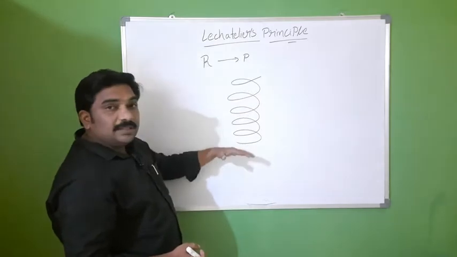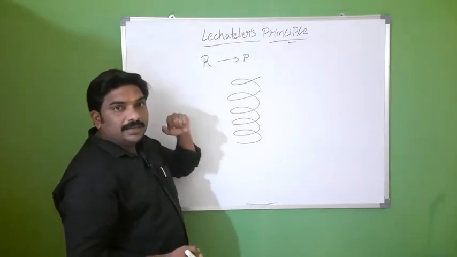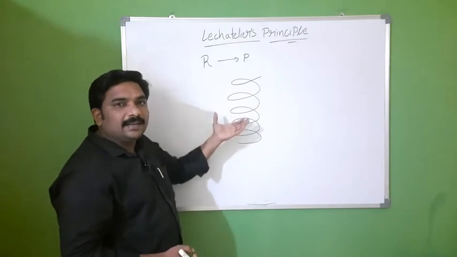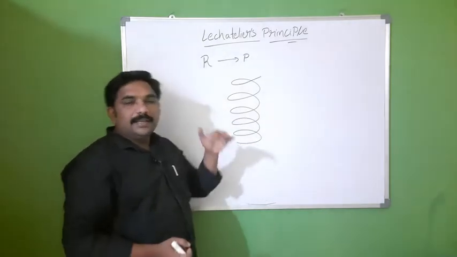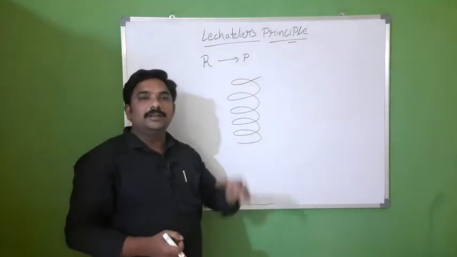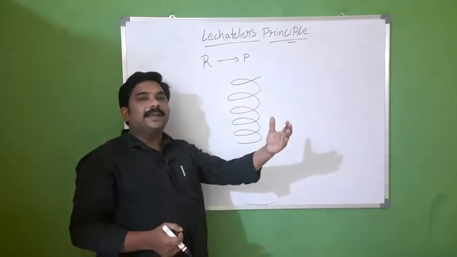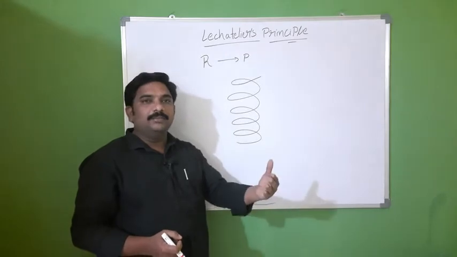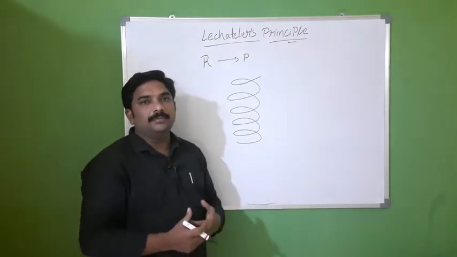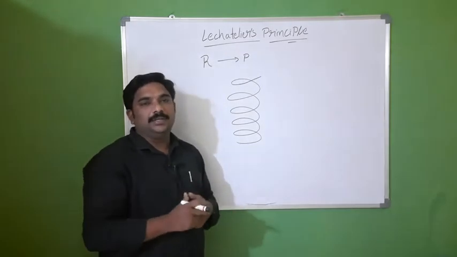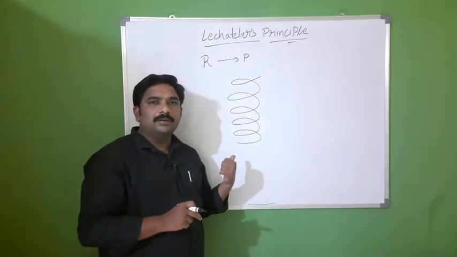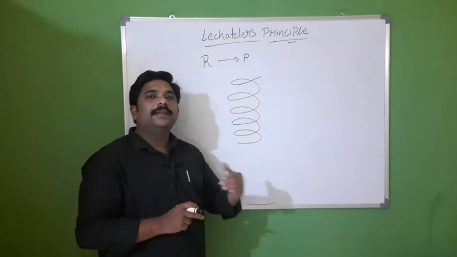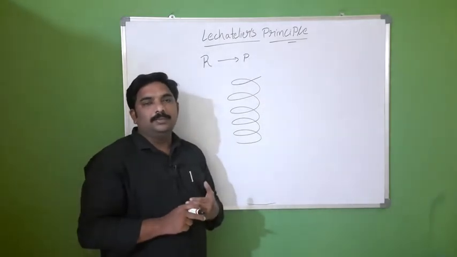So, it opposes the change and acts against the change. In such a way, the equilibrium also opposes the change and acts against the change to get a new equilibrium. Now, one by one, we will discuss the factors that change the direction of the equilibrium position.